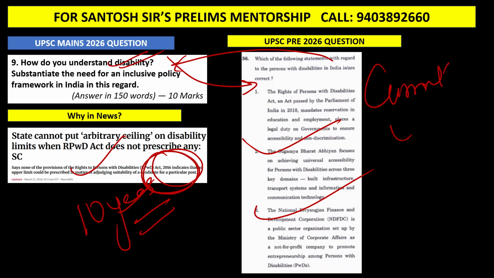Okay, so a lot of mentors will tell you that current affairs is not important, don't run after current affairs, just do the static. But what to focus on in static, from where do we get to know? Do we read each and every word written in the static syllabus? Do we read each and every chapter with the same focus? No, only things which are in current affairs, those things are important. So even if you want to master static, there also current affairs will come into play. Current affairs is very important.